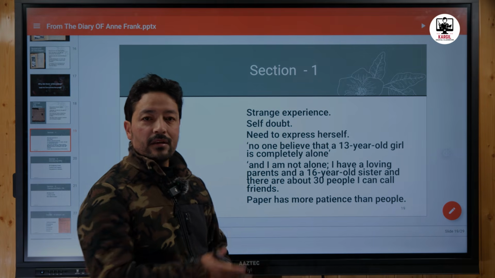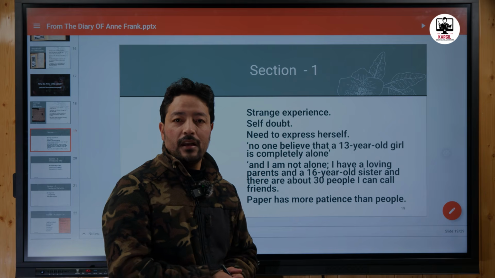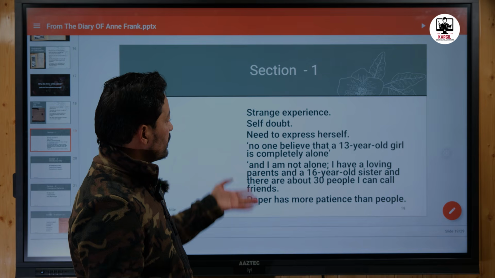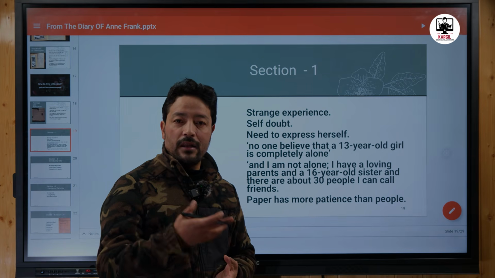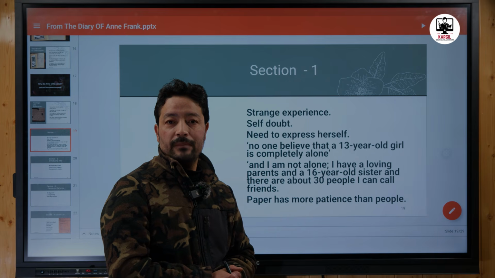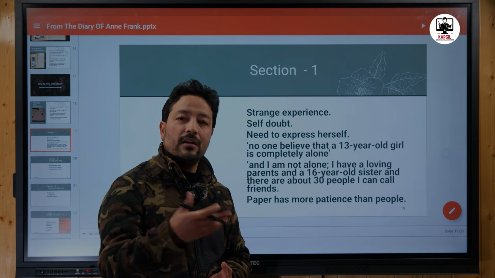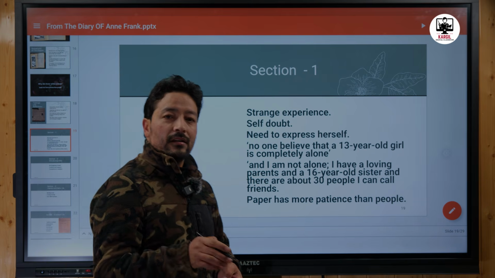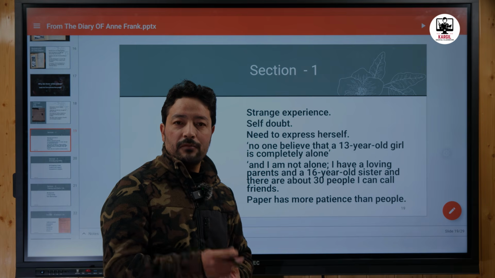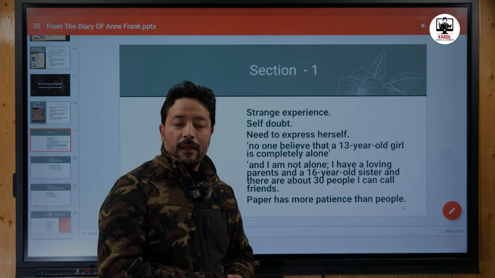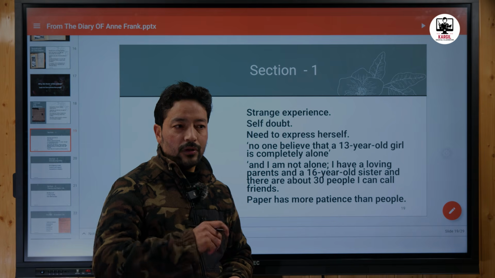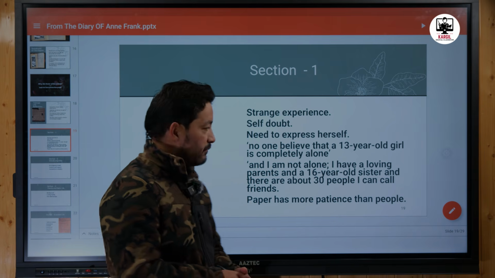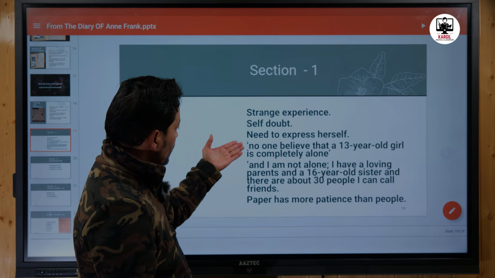Let us look at the diary section by section so that we can find what Anne is writing about. In the first section, we find that she says it is a very strange experience for me to write a diary. So this shows that Anne has never written anything like that before. While writing a diary for the first time, she feels it is a very strange thing, as it is common to everyone that if we are doing anything for the first time in our life, we feel it is very strange at the first time.